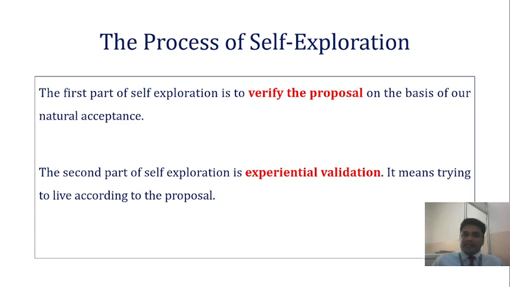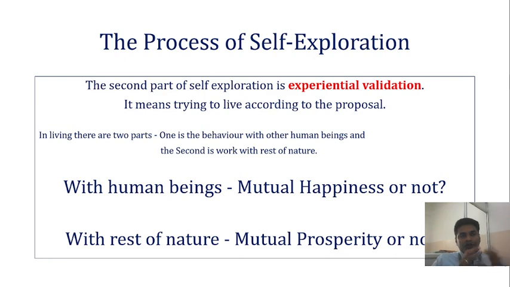The second part of the self exploration is called experiential validation. It means according to the proposal which was given, you have to live your life. That is what is called experiential validation. So when you want to live with the proposal with another human being, you have to check whether it leads to mutual happiness or not.